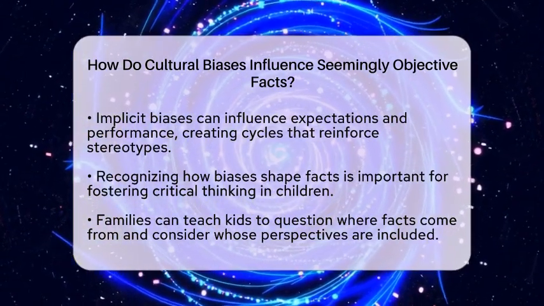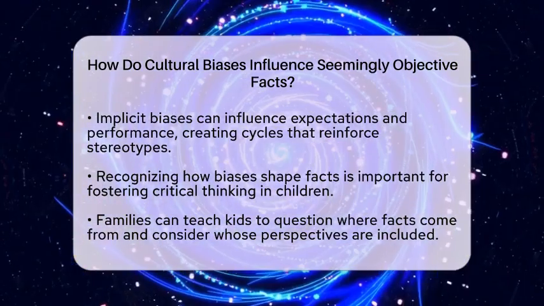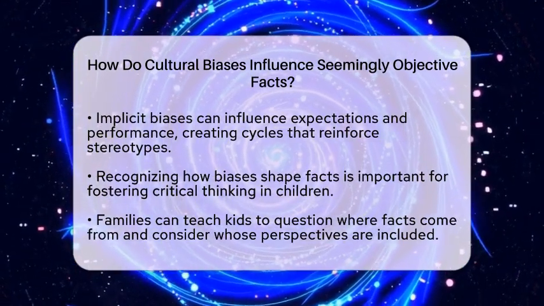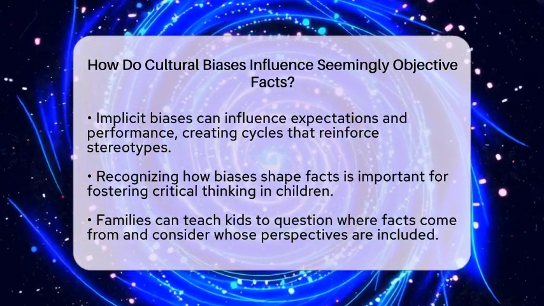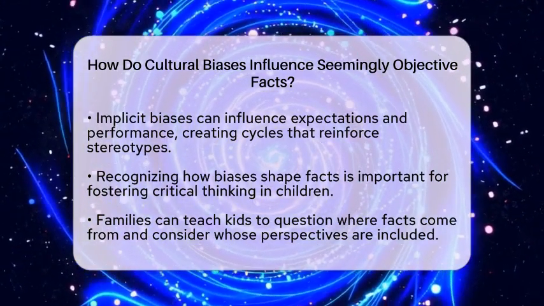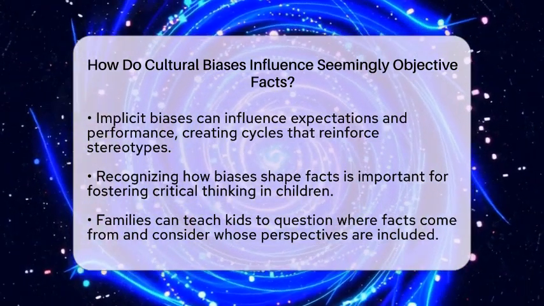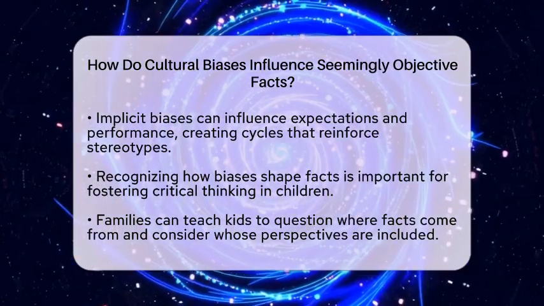Unconscious or implicit biases also influence how facts are applied. Teachers might have lower expectations for some students without realizing it, which can affect their performance and the data about those students. This creates a cycle where biased perceptions influence facts, and those facts then reinforce stereotypes.